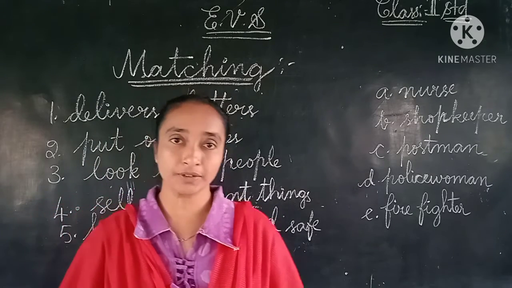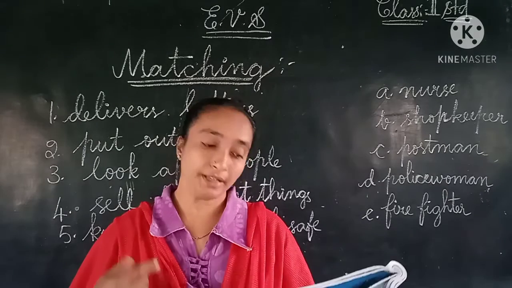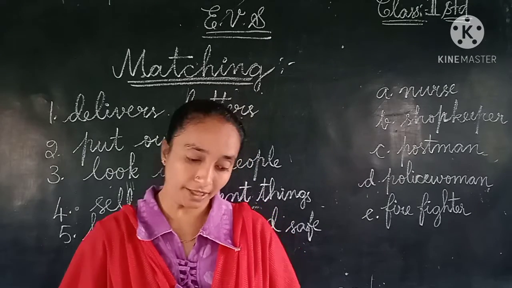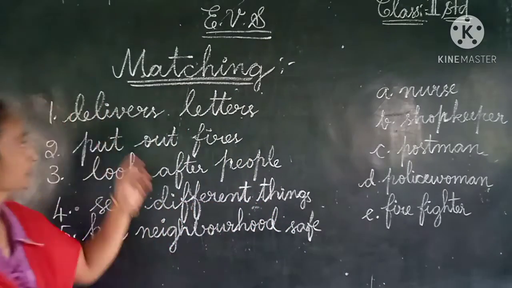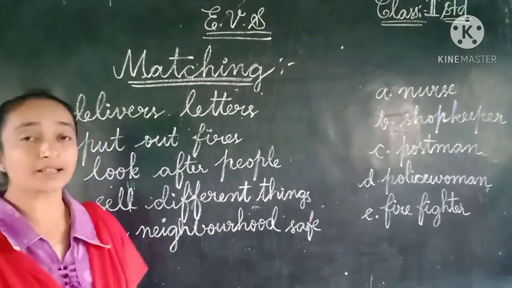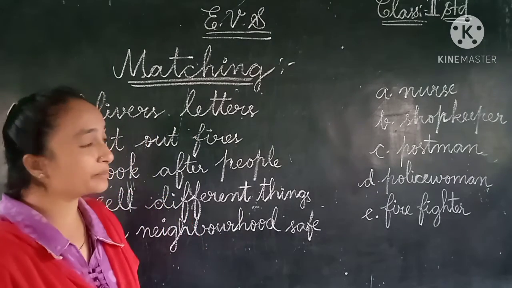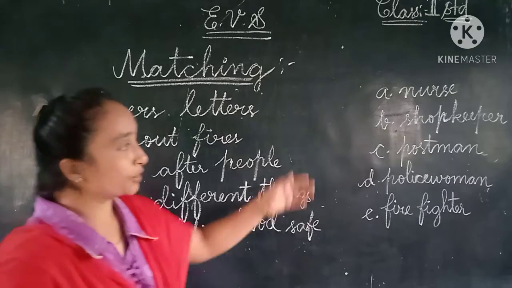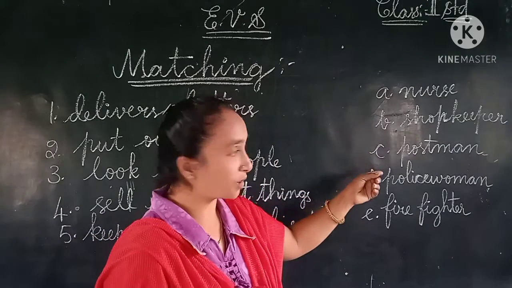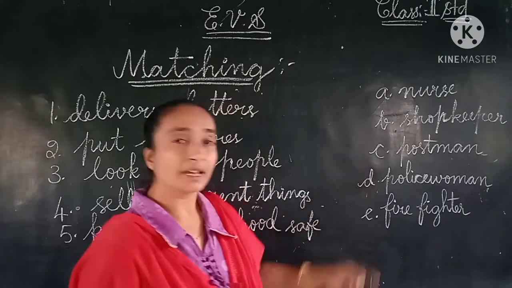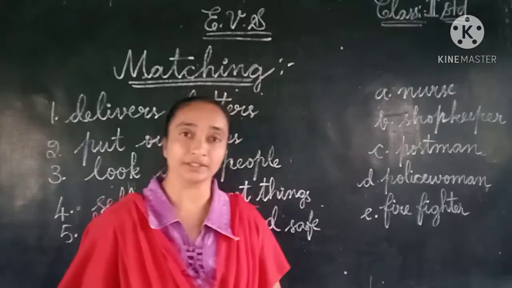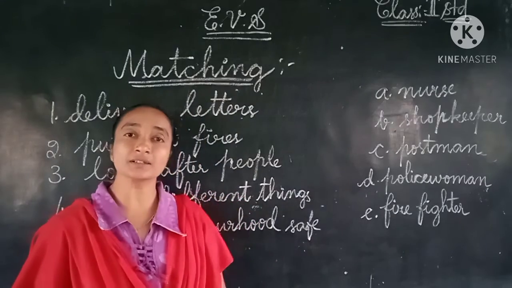The first one they have given is, I deliver letters and money orders. Who am I? Who delivers the letters and money orders? Yes, the person name is... Here we can see a nurse, a shopkeeper, postman, a policeman or a firefighter. So who delivers the letters?